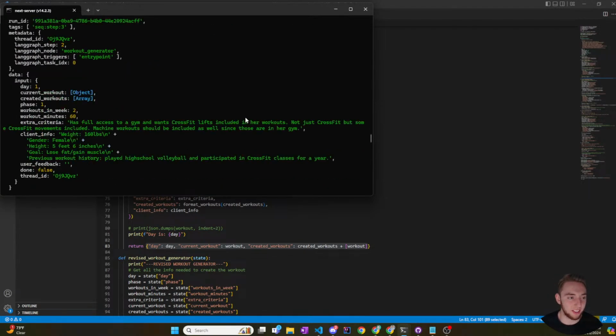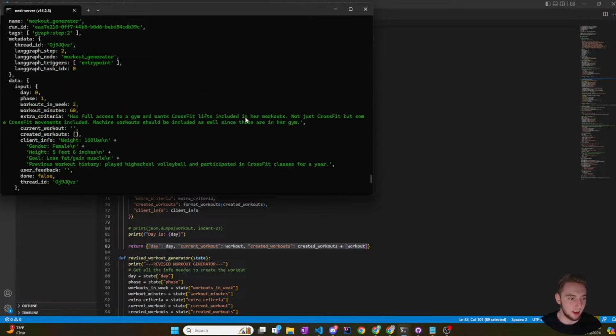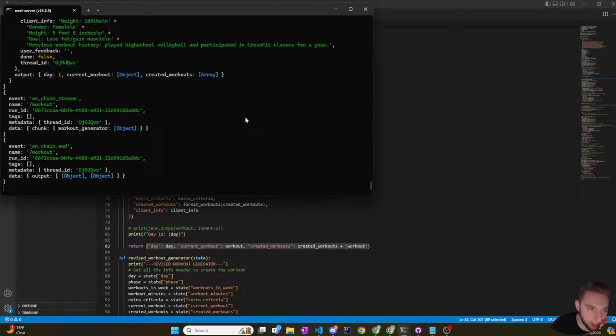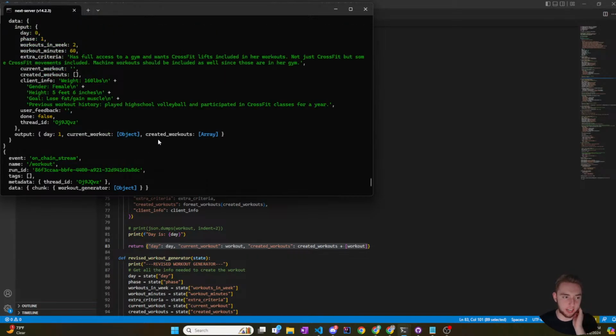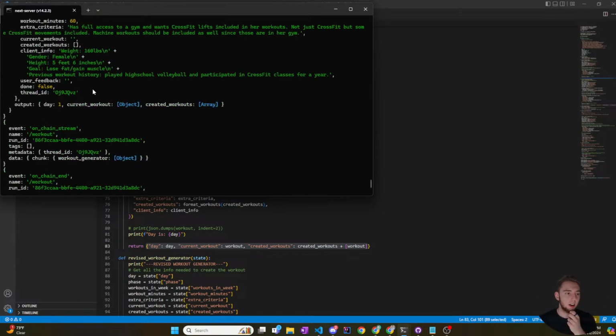This is just crazy though, because of the amount of different events that it's spitting out to me. I have to figure out which one to actually grab. I wonder what the chain end outputs are. It's unfortunate because it just says this is an object, but I don't know what that object actually contains, because it's only spitting out the first level JSON, or I guess the second level.